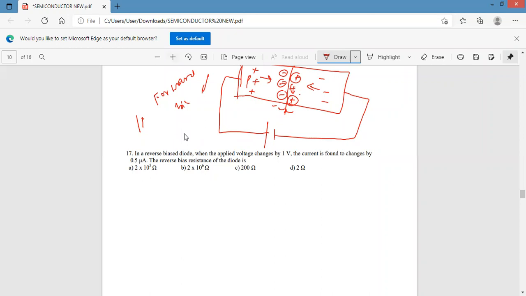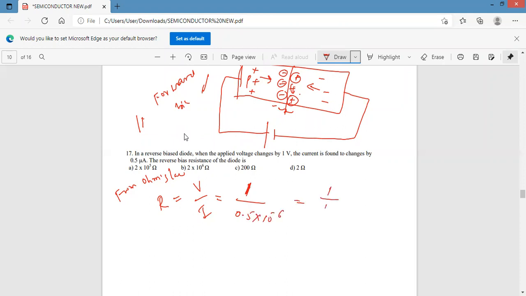The reverse bias resistance R, from Ohm's law, R is equal to V by I. The voltage changes by 1 volt, divided by current. Current is 0.5 into 10 power minus 6 ampere.